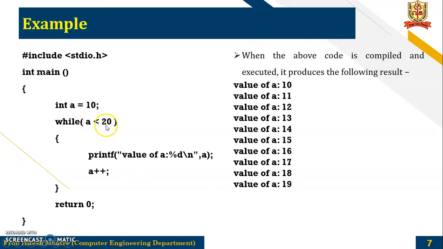Is 19 less than 20? Yes. Display the value, that is 19. Then 19 plus plus means 20. Is 20 less than 20? No, the condition is false, so it will come outside of the loop. So it will print from a equal to 10 to 19.